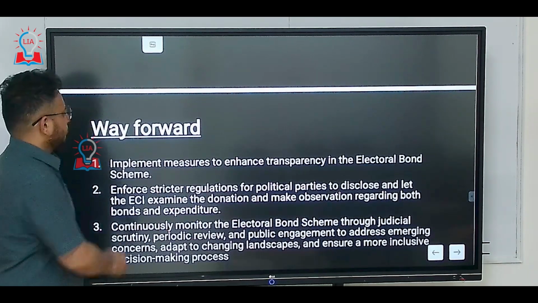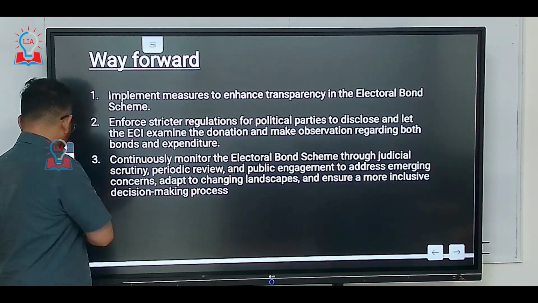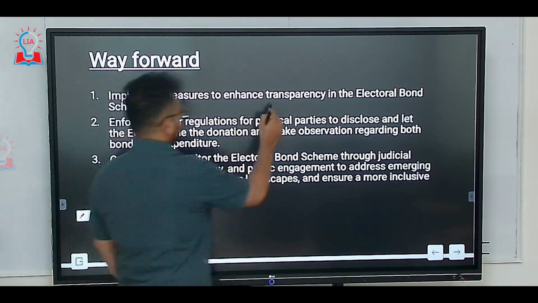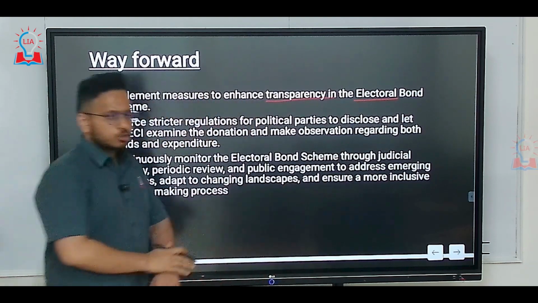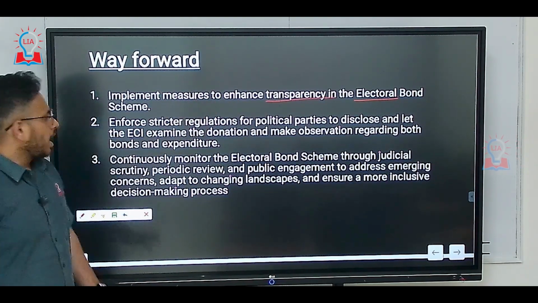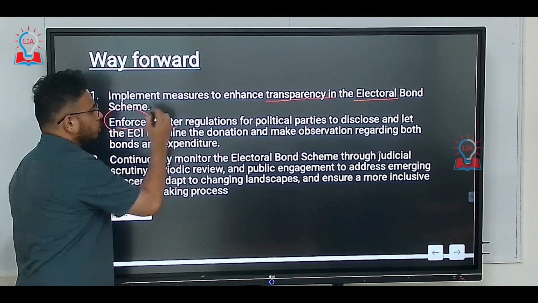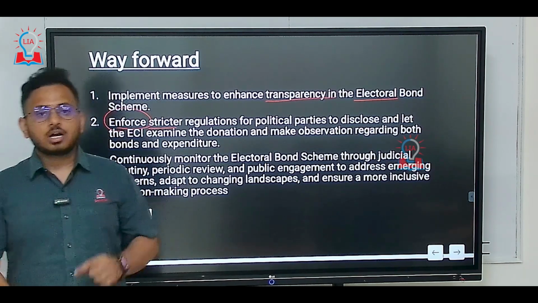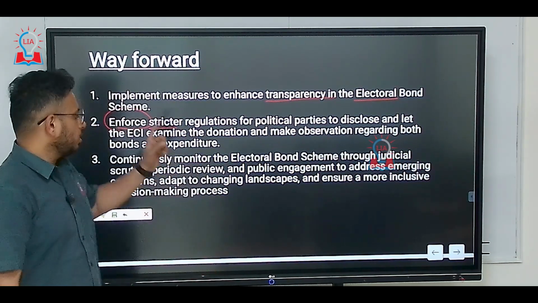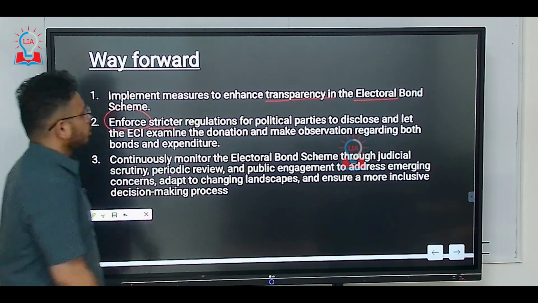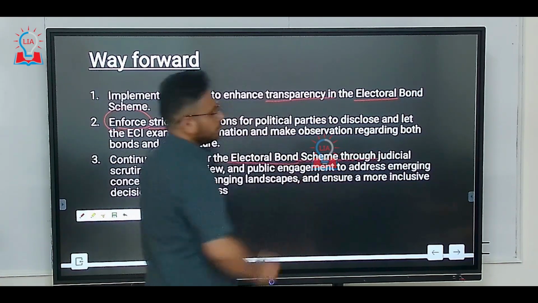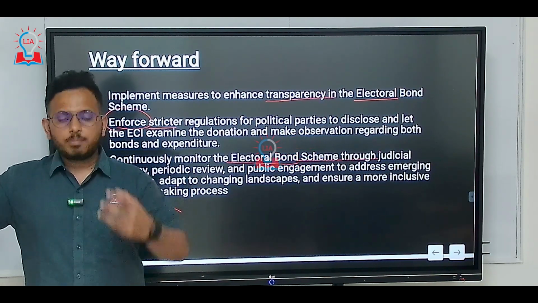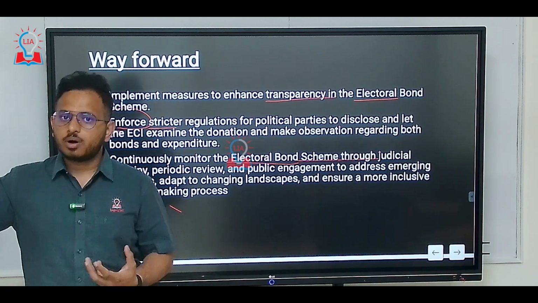Now if you look at the way forward, for everything, if you look at the disadvantages, we also have to come out with the way forward. What can be done? There should be measures taken to enhance the transparency of the electoral bonds and enforce stricter regulations for the political parties who come out with the electoral bonds. Make sure that all the information about a donor is disclosed by the political party. There should be continuous monitoring of the electoral bond scheme by the political parties, or you can also do one thing. The judiciary should have the power to enforce a political party and also get all the information required about its